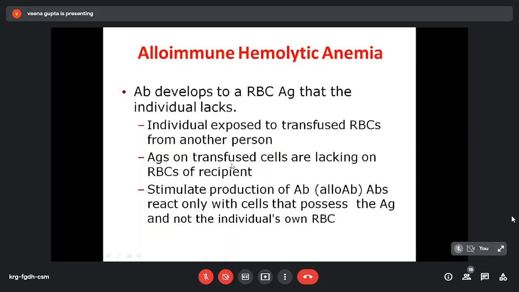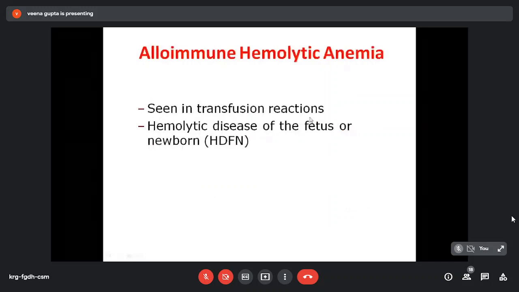So the antigen on the transfused cells, which is lacking on the recipient's RBC, stimulates the production of antibodies which react only with a cell which possesses the donor antigen. So this is seen in transfusion reaction and hemolytic disease of fetus or newborn.